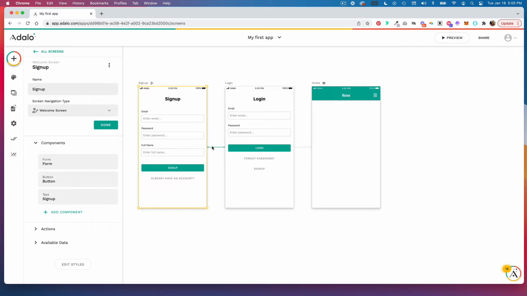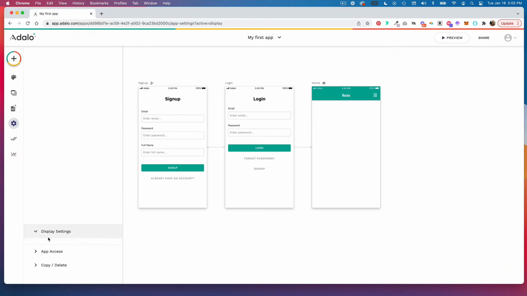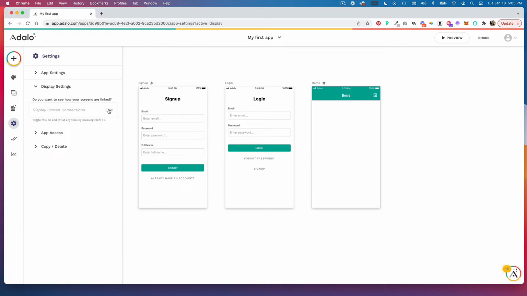In Adalo, you can see how your screens are connected with these little gray lines here. If you want to turn these off, you head into settings, and if you scroll down to display settings, you can toggle off screen connections, although this does come in handy as you continue to add more screens to see how they're all connected.